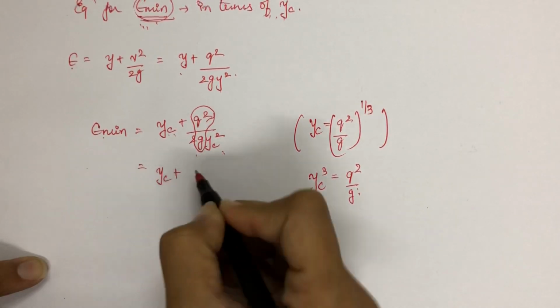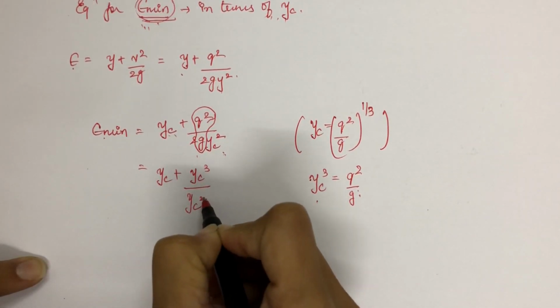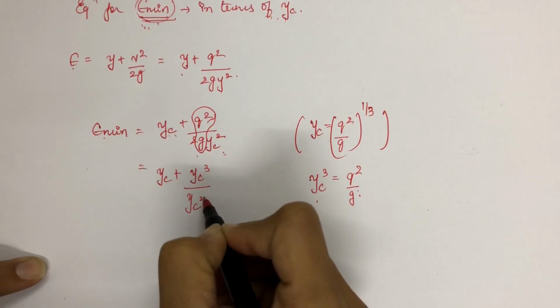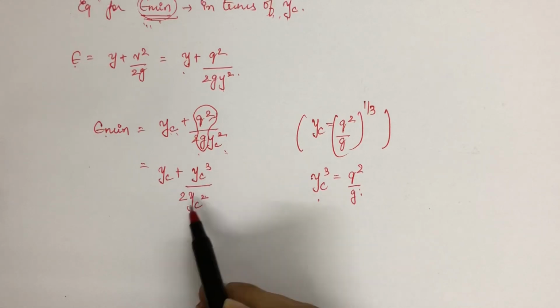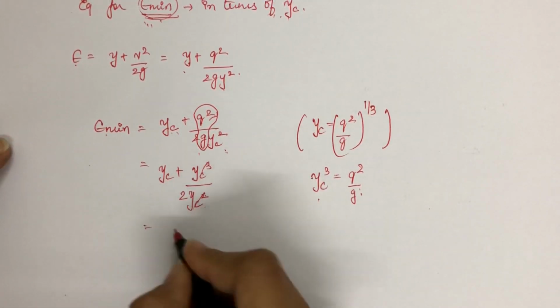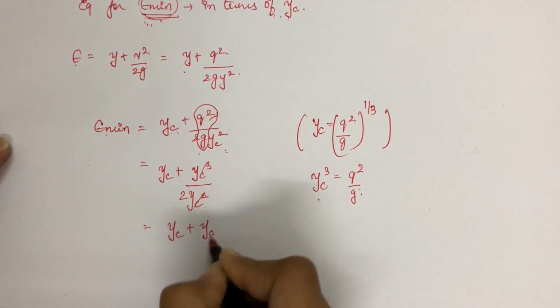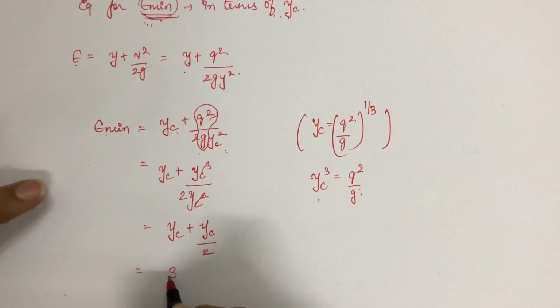So yc plus yc cube upon 2 yc square. This cancels, so it will remain yc plus yc by 2. So it will be 2 plus 1, 3 by 2 of yc.